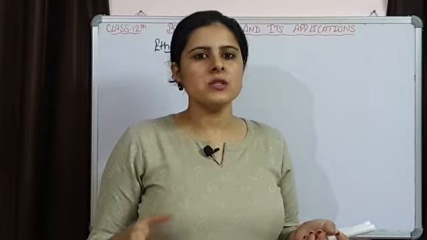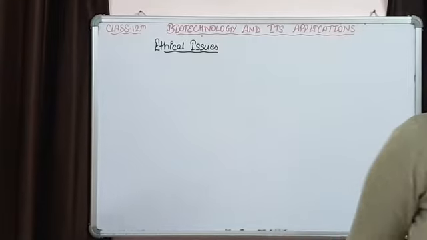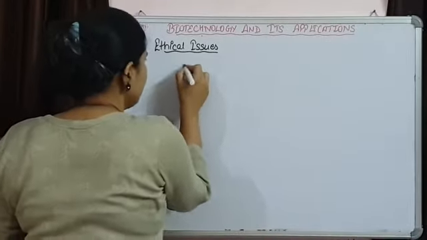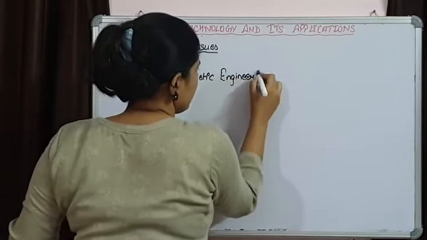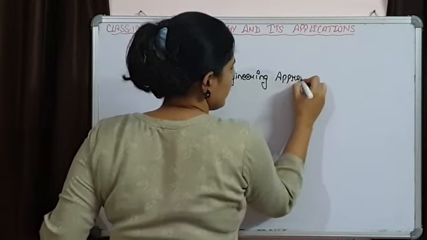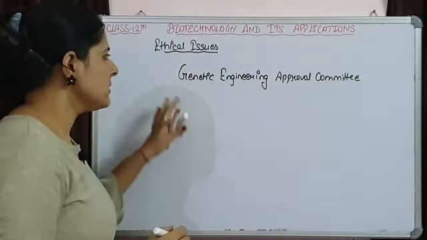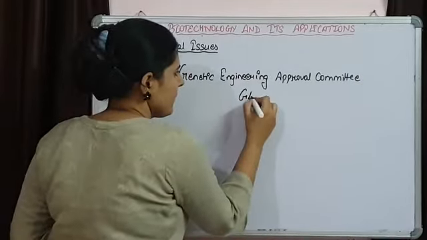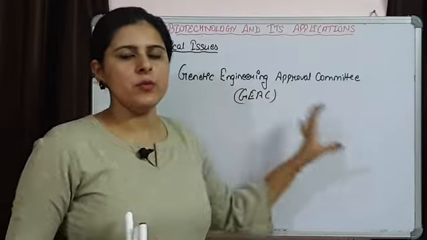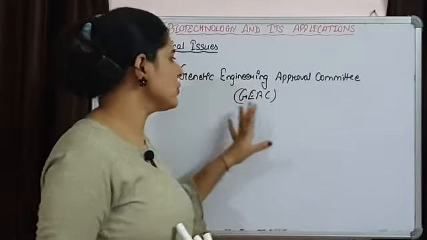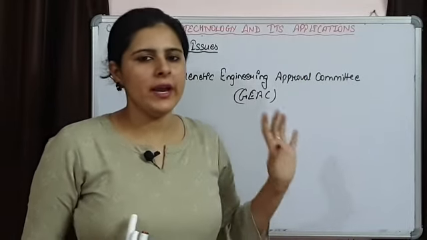All these decisions are taken by one single organization, the Genetic Engineering Approval Committee. It has the authority to deal with all aspects of genetically modified organisms, and all decisions regarding them should be taken by this committee.